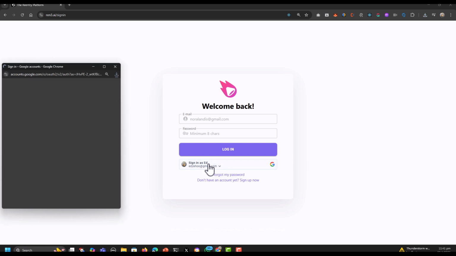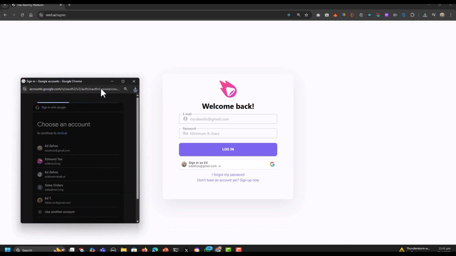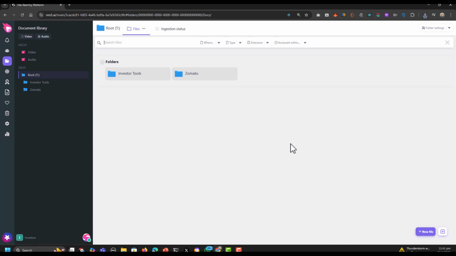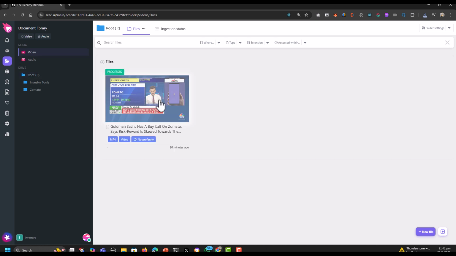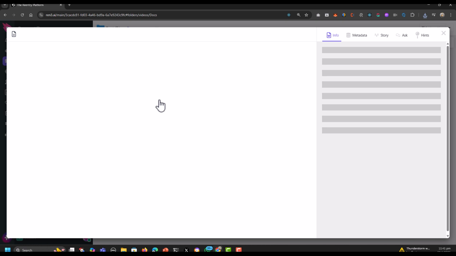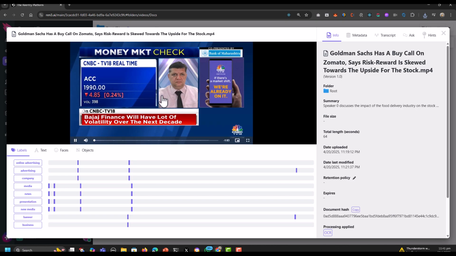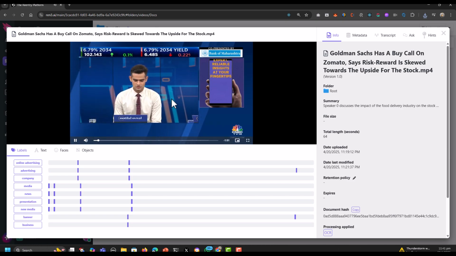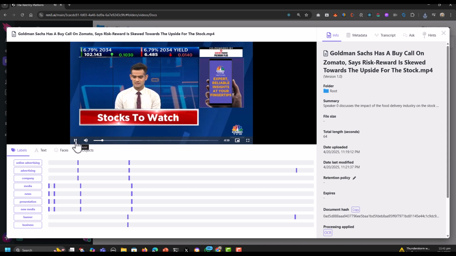In the ReN3 platform, we have already uploaded all the source materials required in order to analyze a particular stock. This includes source material in a variety of data formats including audio, video, images, and text, all of which the ReN3 platform can handle. So now I'm just looking at a couple of stocks. In that, Zomato is the one that really stands out.